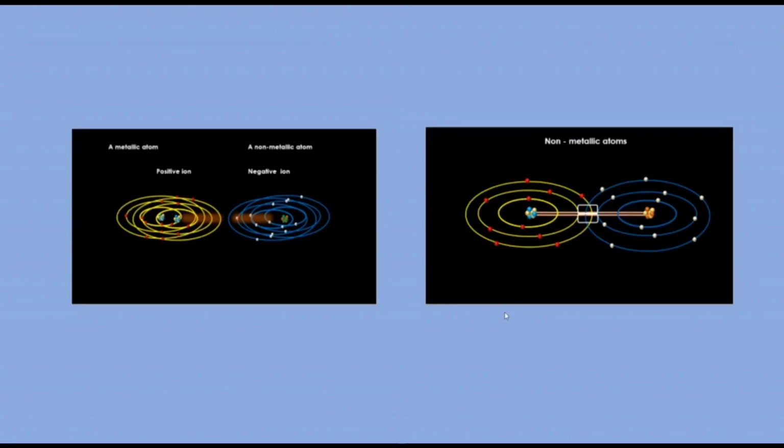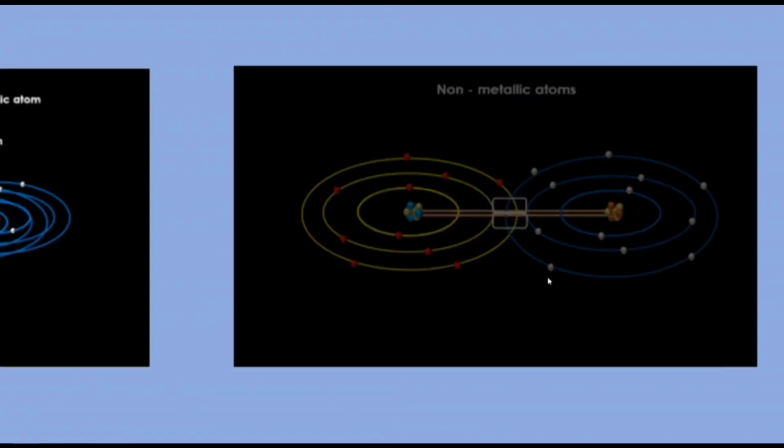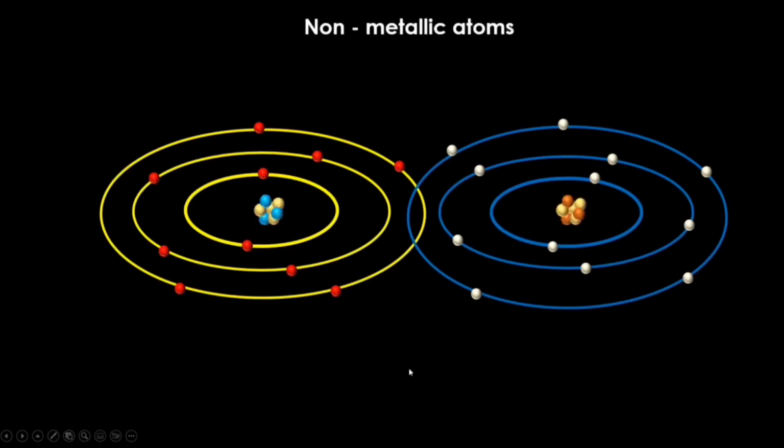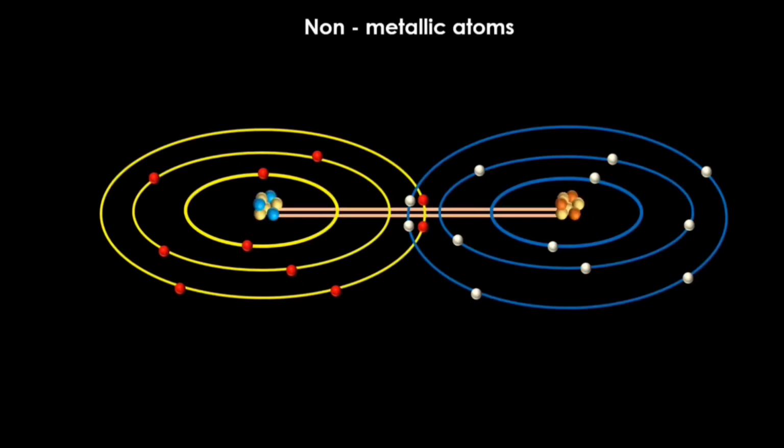On the other hand, when two non-metallic atoms combine with one another, they simply overlap their valence shells and contribute an equal number of electrons to make an electron pair. The electron pairs are shared mutually by both the nuclei.